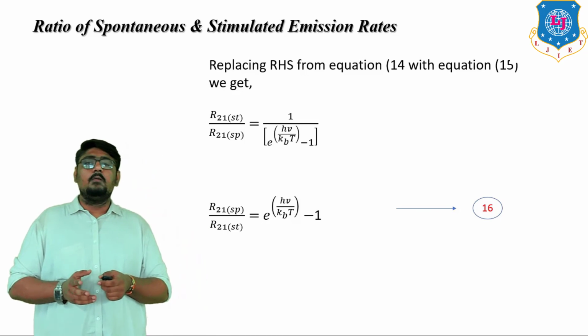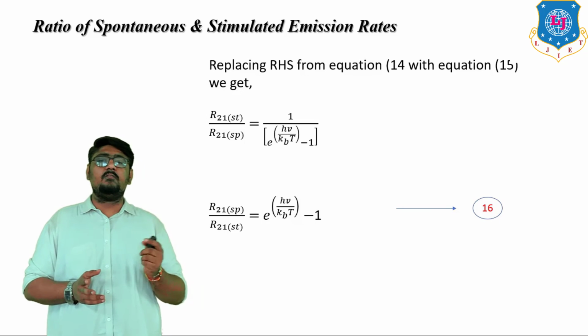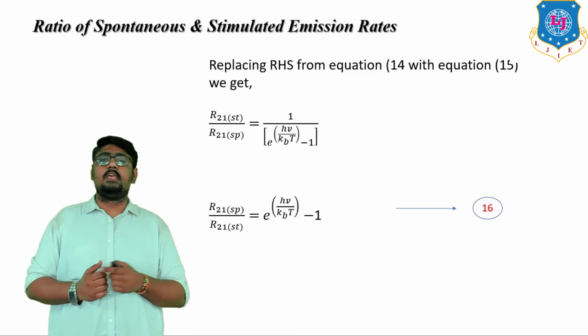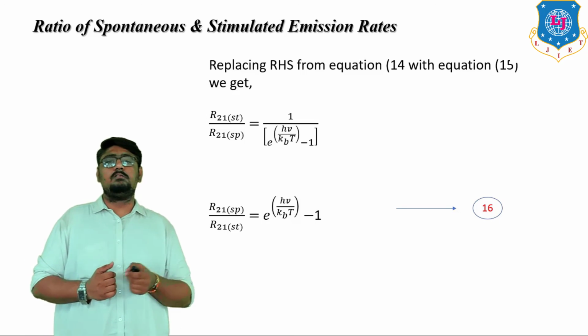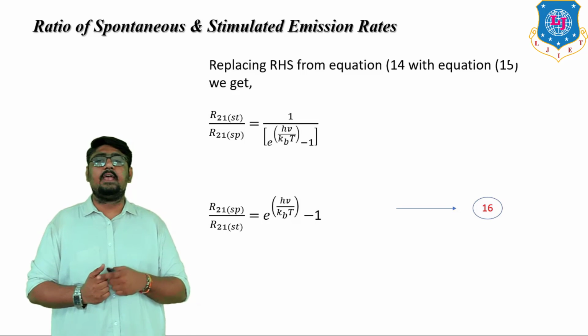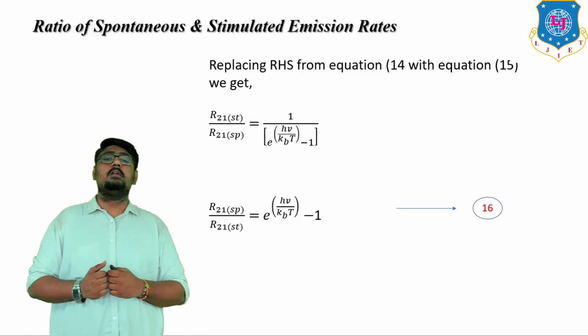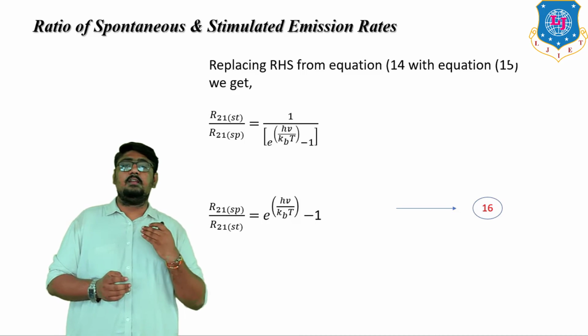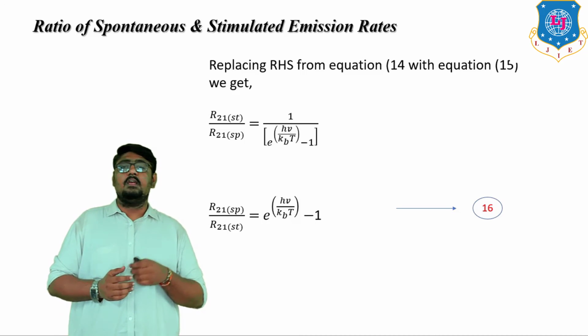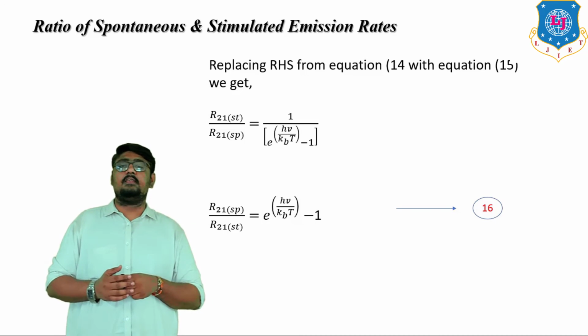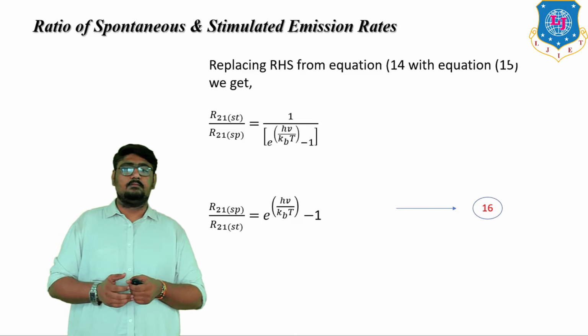Thus, when the energy of the incident photon is much greater than kBT, the number of spontaneous emissions far exceeds the number of stimulated emissions. Hence, under this condition, hv is very much greater than kBT, and laser action is not possible.